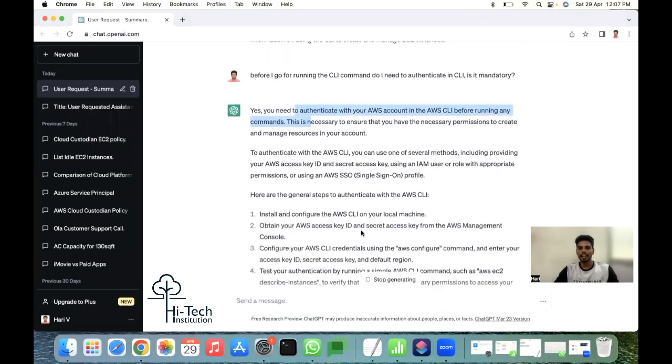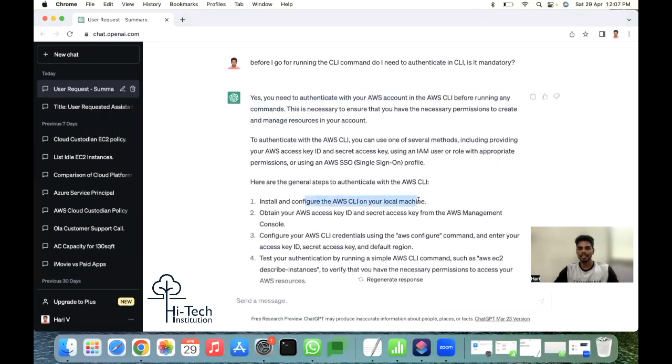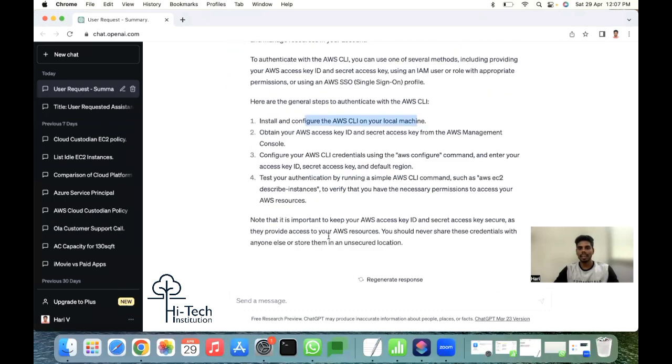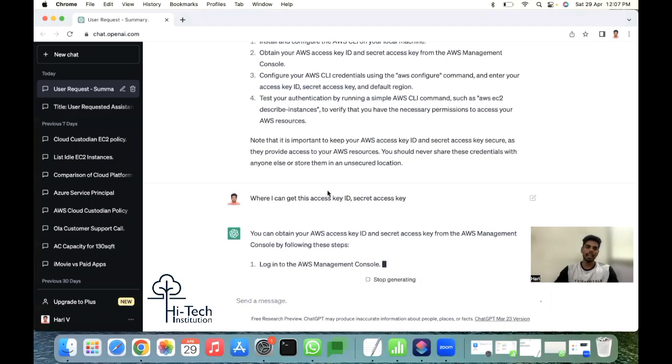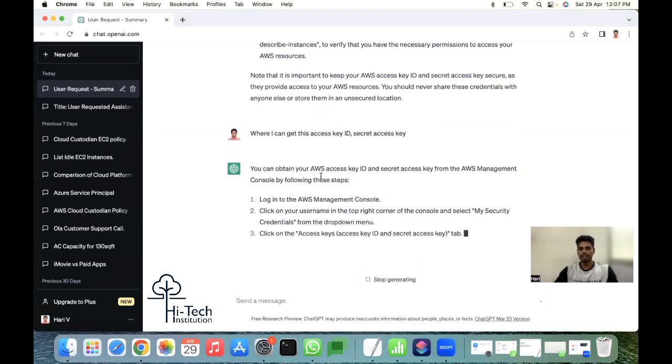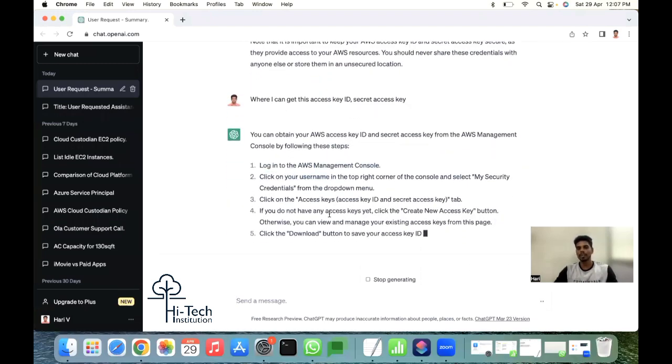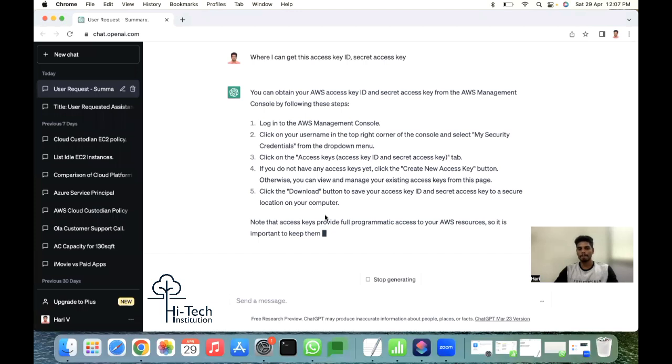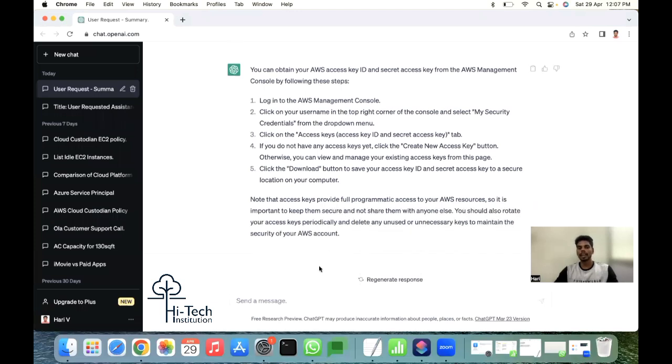So for authenticating CLI, we need to install it and configure AWS CLI on your local machine. I need to provide the access key and secret key. So it's giving me something about the access key and secret key, where I can get this. So everything, whatever you feel is new to you, we can ask ChatGPT. It's immediately giving you a response for that. So like that, I can set up.